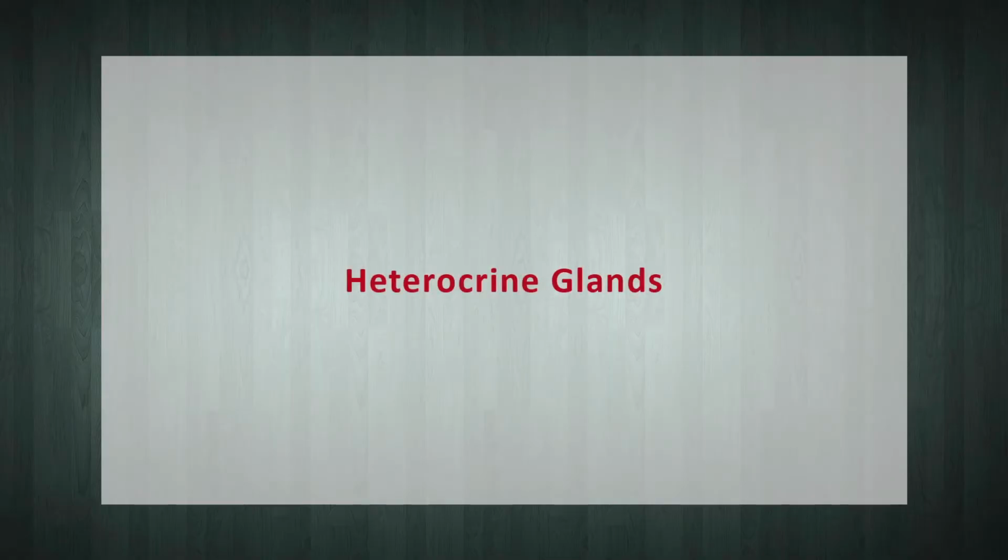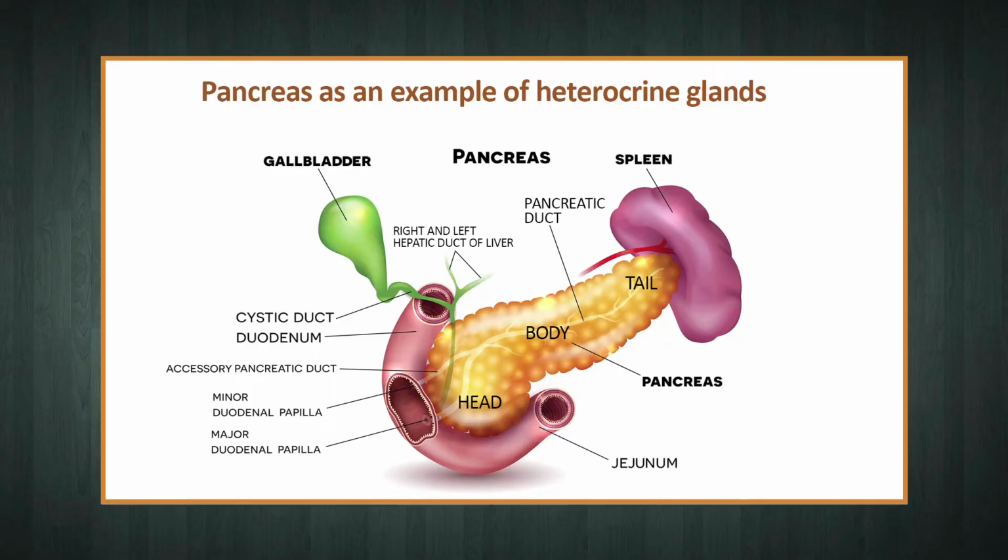Now the heterocrine glands. These are the glands having an exocrine and an endocrine part as well. The exocrine part releases its secretion by means of a duct, while the endocrine part releases its secretion directly into the blood. Gonads and pancreas are the examples of heterocrine glands.